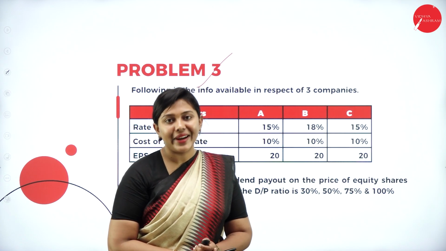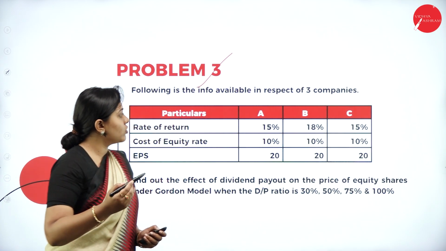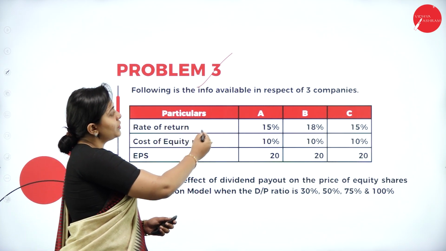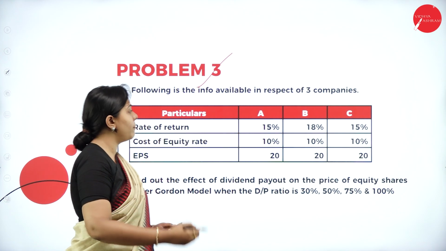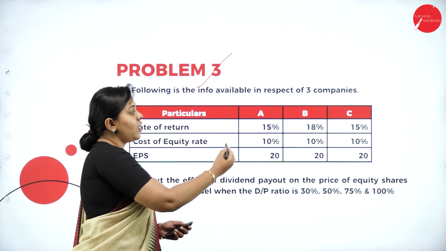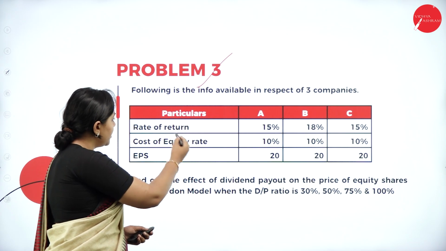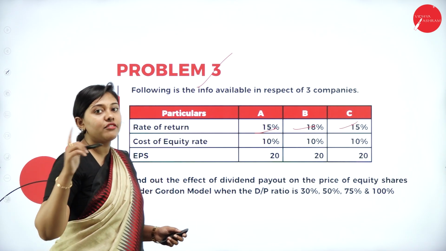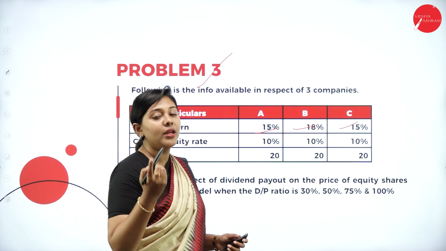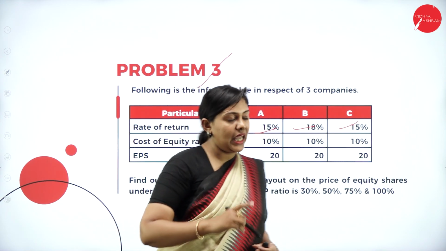A similar problem for your better understanding. So let us read out the question. Following is the information available in respect of 3 companies. Particulars: A company, B company and C company. The rate of return is similar for 2 cases, A and C company, but it is different for B.